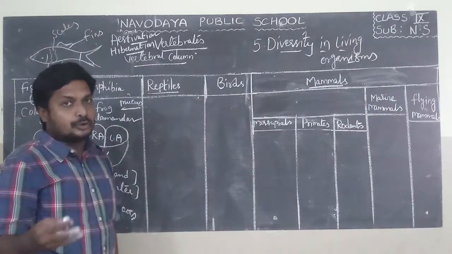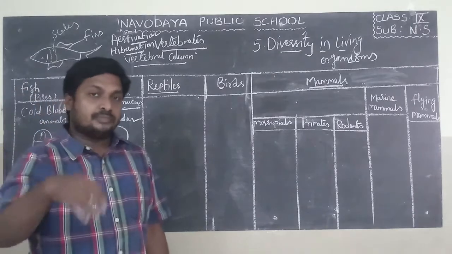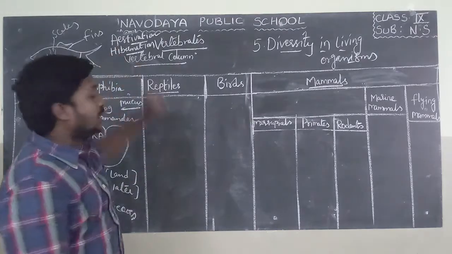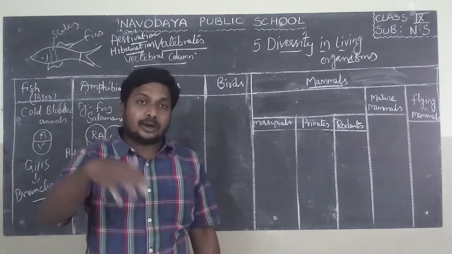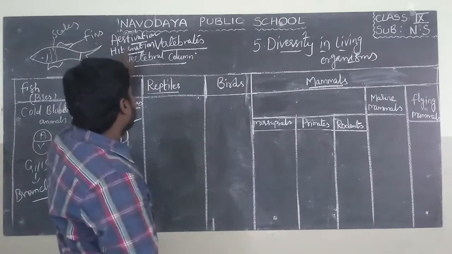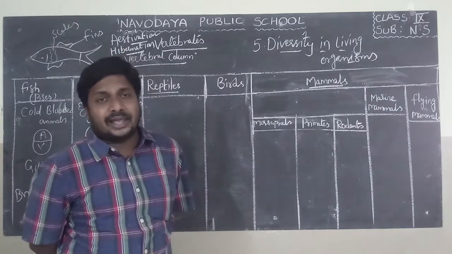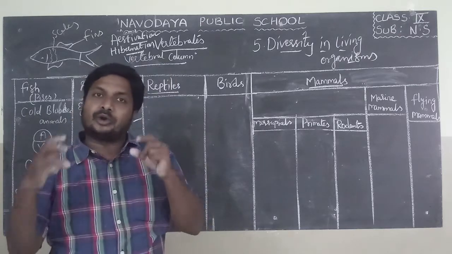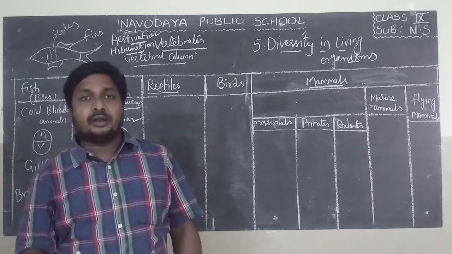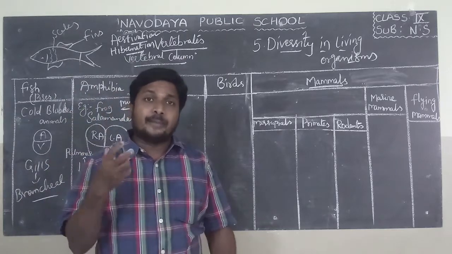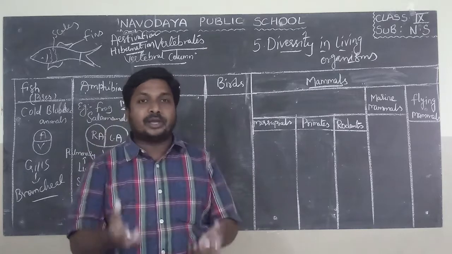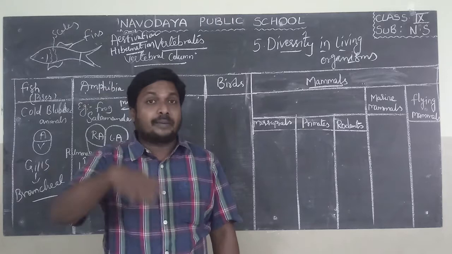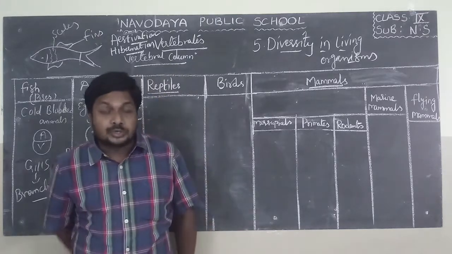During summer time or winter time, they make burrows and live inside the burrows. For example, during summer time, they make burrows and live inside them. That is called aestivation. Why do they perform aestivation? During summer time, we can find heavy temperature. In heavy temperature, frogs cannot live, because the mucus present in the skin may evaporate due to the high temperature. To protect themselves, they make burrows and live inside them during summer time.